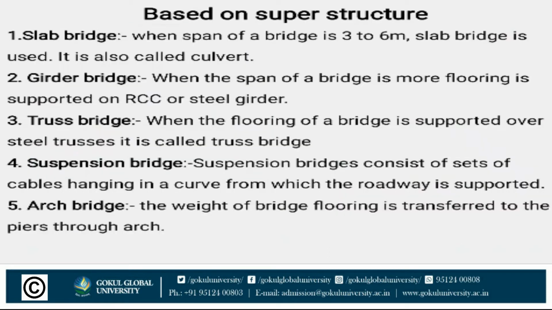Based on superstructure, when the span of a bridge is 3 to 6 meters, a slab bridge is used. It is also called a culvert. Girder bridge: when the span of a bridge is more, the flooring is supported on RCC or steel girders. When the flooring is supported on RCC or steel girders, it is known as a girder bridge.